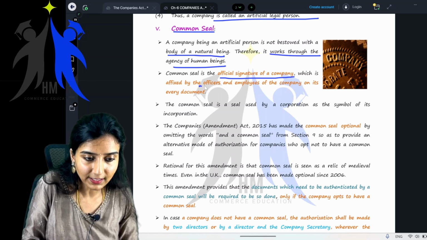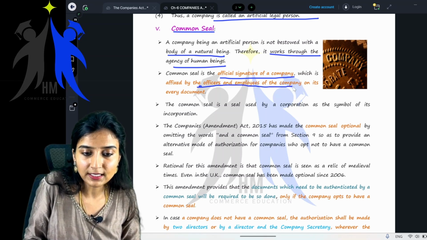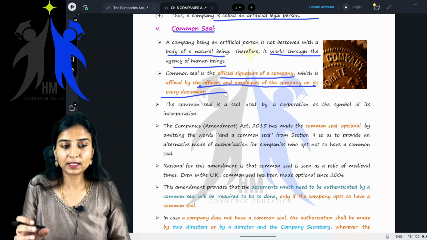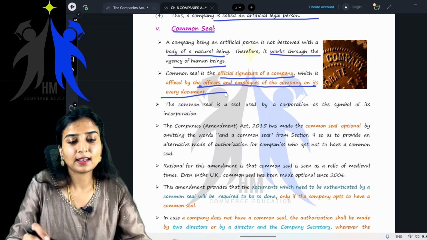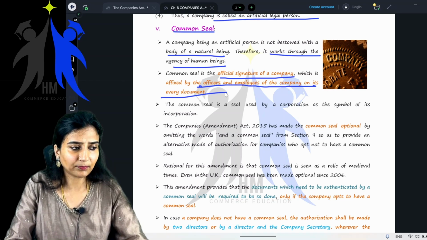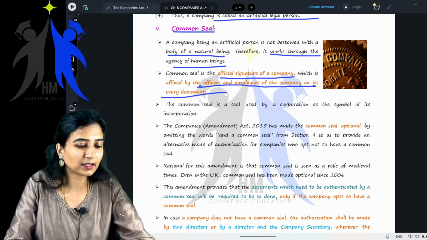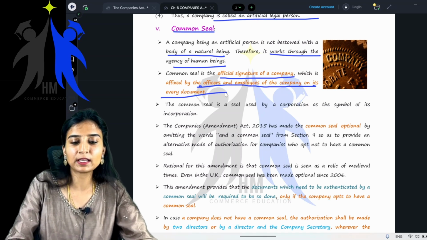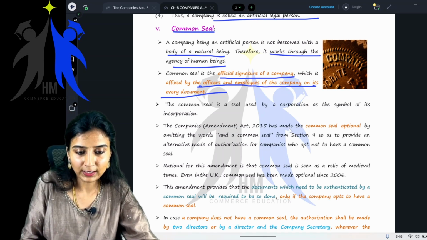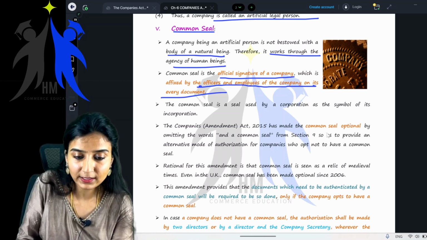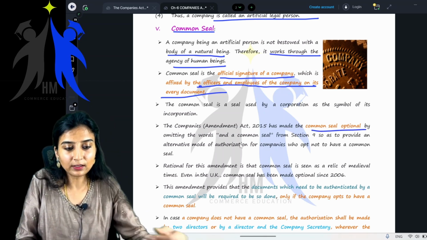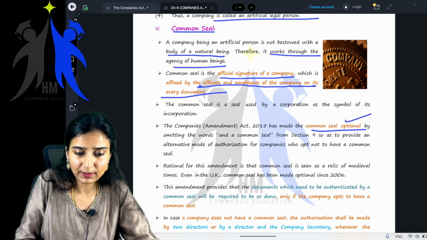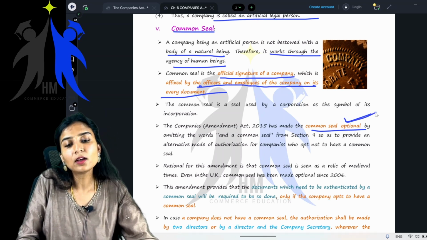Which is affixed by the officers and employees of the company on its every document. On every document which the company has to authenticate, they'll use the common seal. Ma'am, but is this common seal really in existence now? Do people use the common seal in practice? No, children, because it became optional. The Companies Amendment Act 2015 has made the common seal optional.